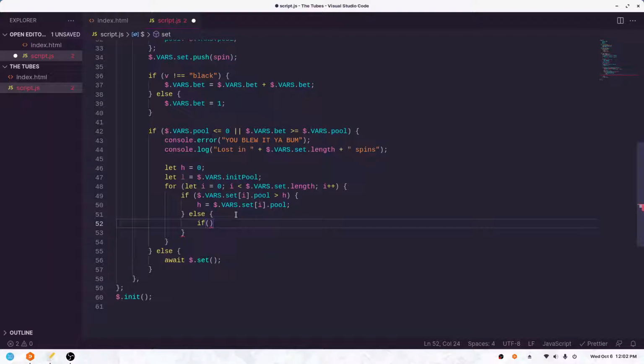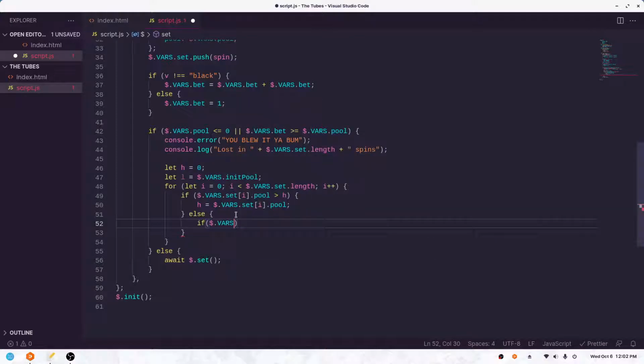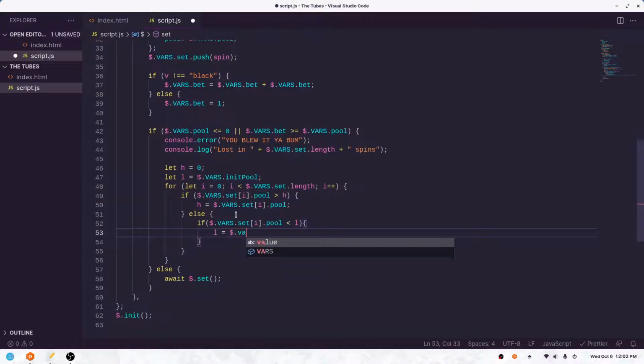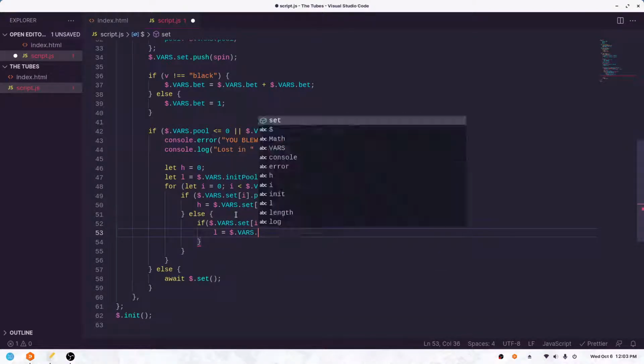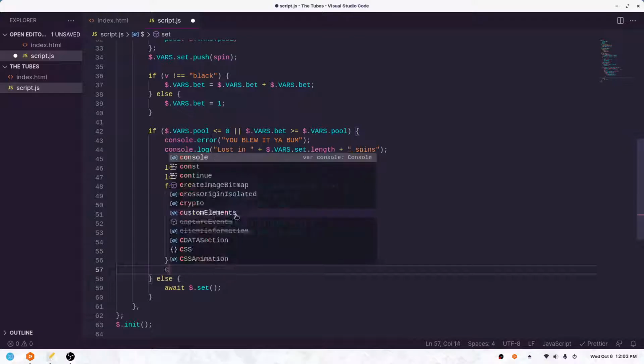We already know it's the highest, sorry. So if the pool is lower than low, then set L to the set. And then we can console this out.